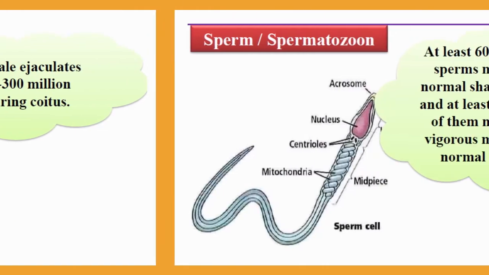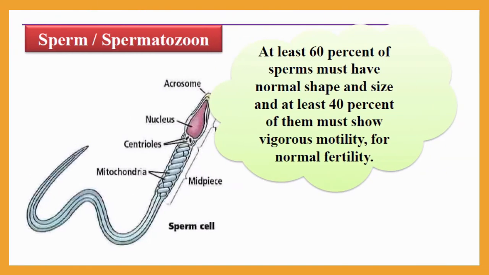For a normal fertile male, it is compulsory to have at least 60% of sperm having a normal shape and size. If less than 60% of sperms are normal in shape, then he may be considered as an infertile person. So this is very important. At least 60% of sperm must have normal shape for a normal, healthy and fertile male.